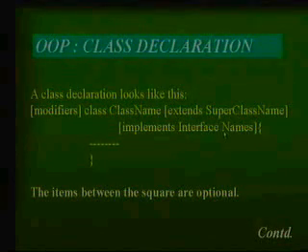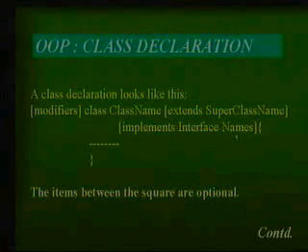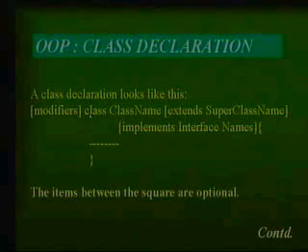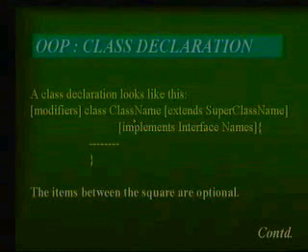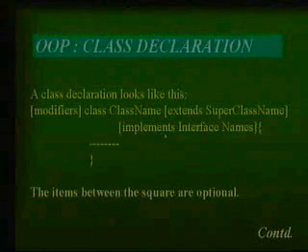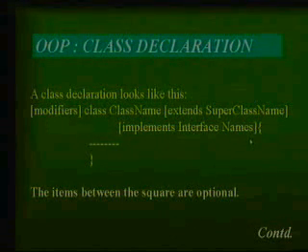Now, I told you that Java can support multiple inheritance, in a much cleaner way than the multiple inheritance features C++ supports. For that you have to write implements interface name, from where you are trying to implement them. Multiple inheritance in Java means that you are not inheriting anything, you are simply inheriting the name of the method and then you are trying to implement them. So the meaning of this statement is that one class can extend one superclass, but implement multiple interfaces. You can have multiple interfaces, but you can extend only one superclass.